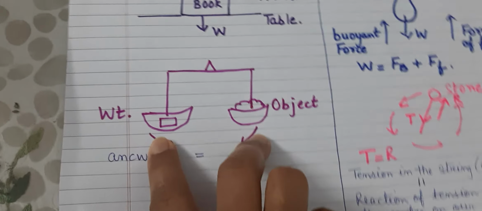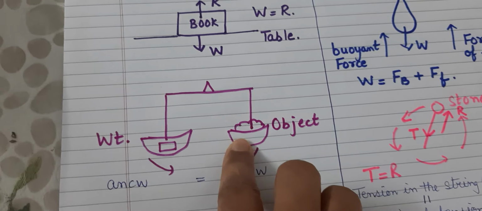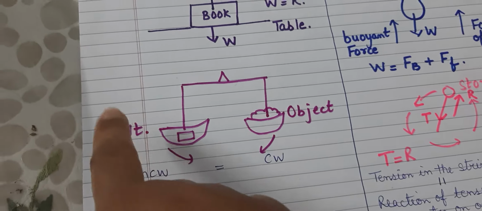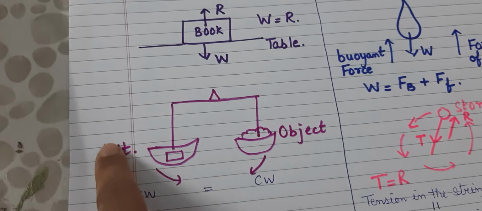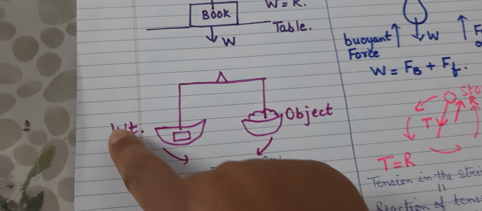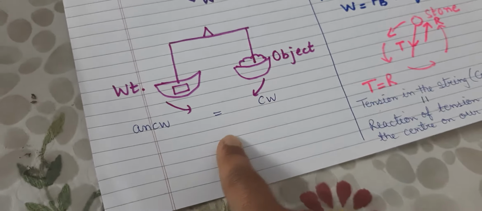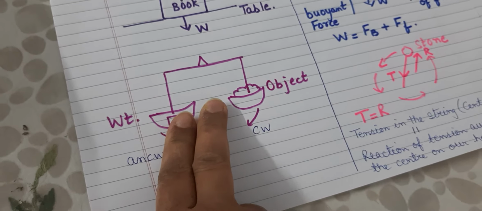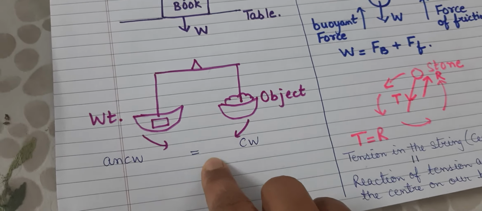Take another example of a beam balance. In a beam balance, there are two pans. The right hand side pan has the object to be weighed and the left hand side pan has the weight. When both of them counterbalance each other, that is, the anti-clockwise moment balances the clockwise moment, that is the resultant of the moments of forces acting on this body. This is the anti-clockwise, this is the clockwise.